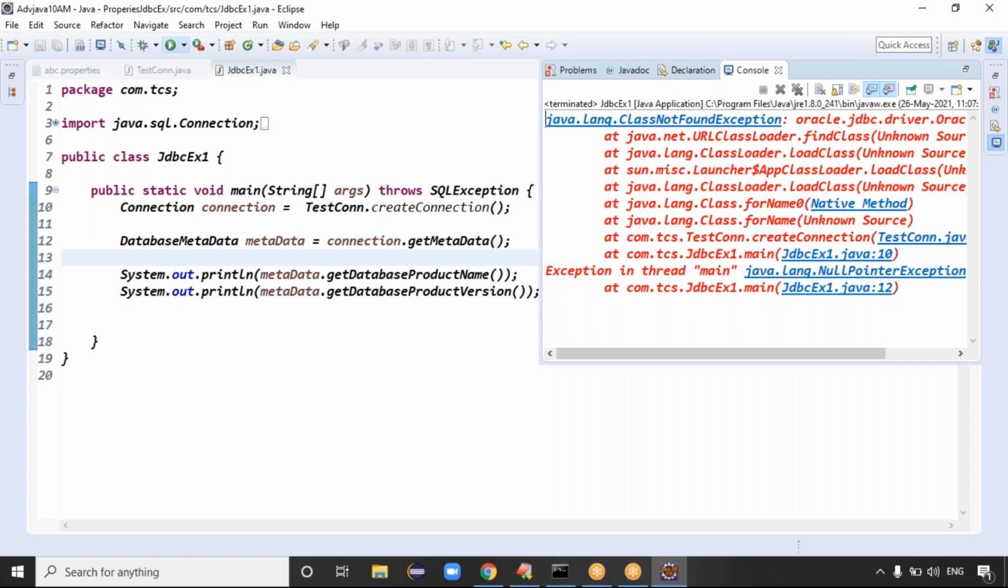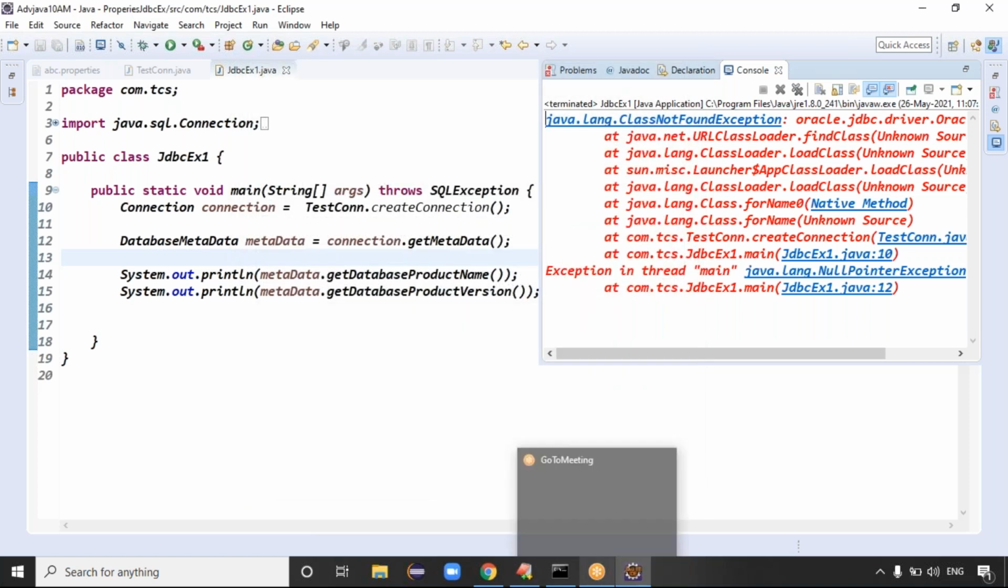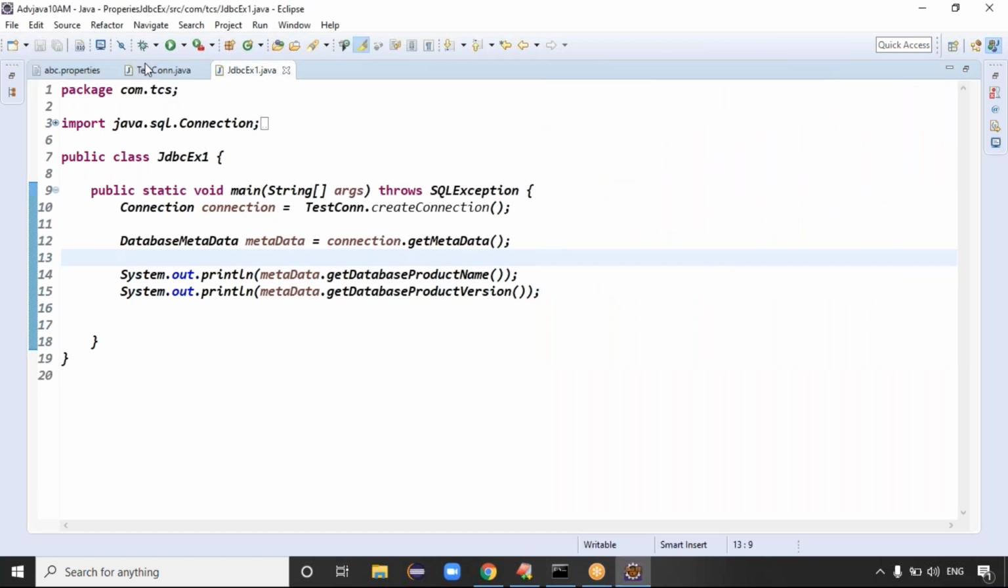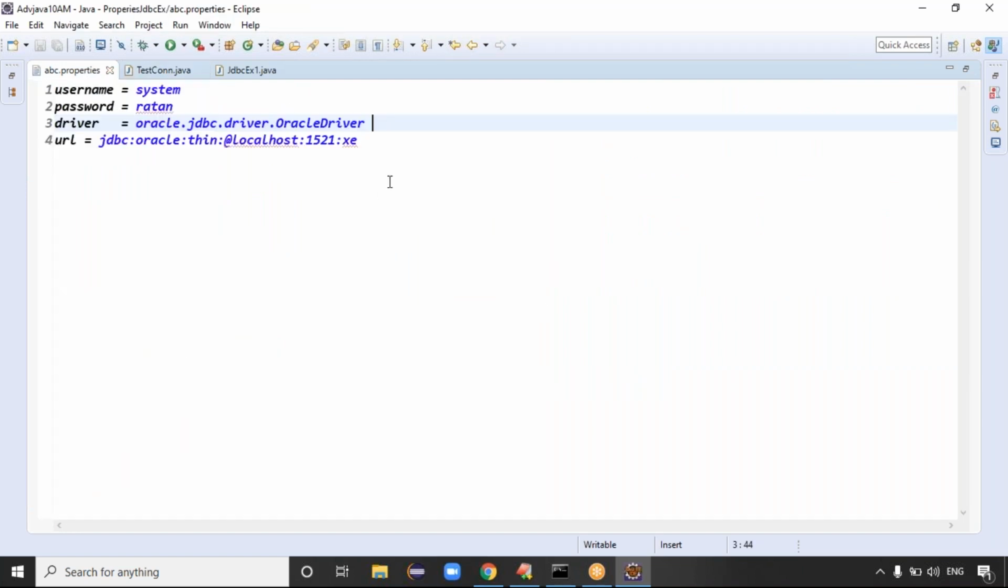Guys, are you clear? Yes, sir, everyone is clear. Remember, in some cases even a small space also creates this much disturbance. Because of the space, it is not getting the data, and that space is showing the issue. Let me remove this space here. Make sure that there is no space, guys.